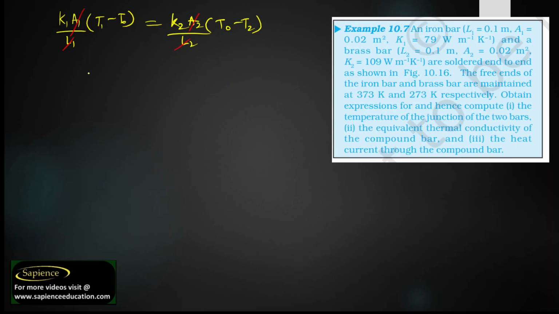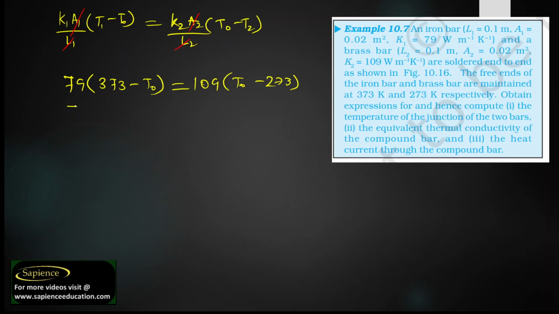In place of K1, it is 79, and T1 is 373 minus T naught, and this is equal to K2. K2 is 109 into T naught minus 273.